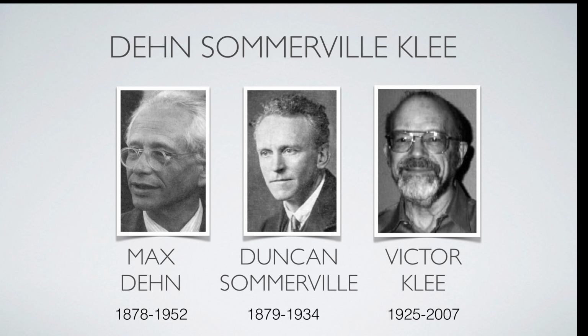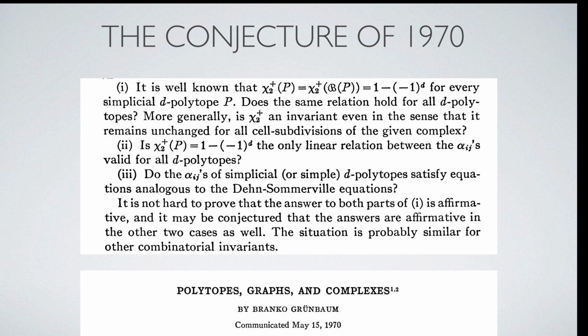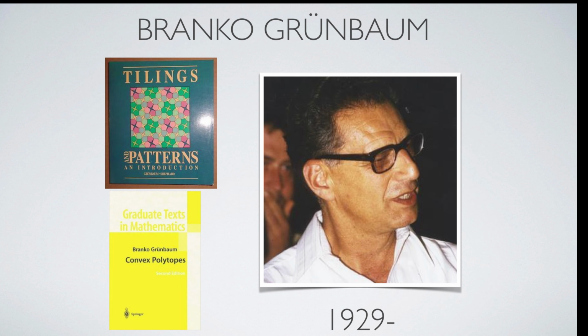These relations have been developed by Max Dehn, Duncan Sommerville and Victor Klee. Grunbaum asked in 1970 whether the f-matrix satisfies some Dehn-Sommerville equations. He said then that it may be conjectured that the answer is affirmative. We can confirm this conjecture. Branko Grunbaum is well known through his many papers and books in combinatorial topology and discrete geometry.